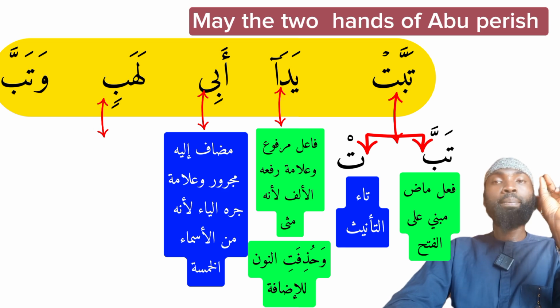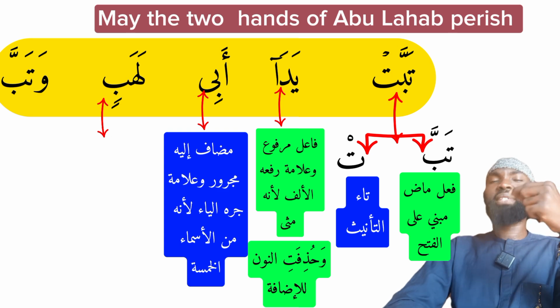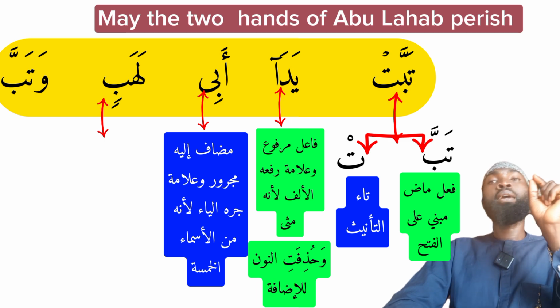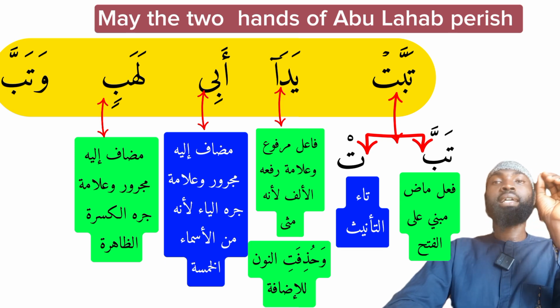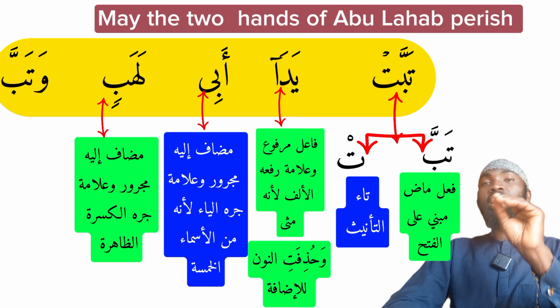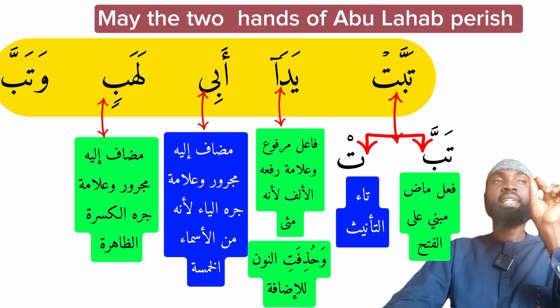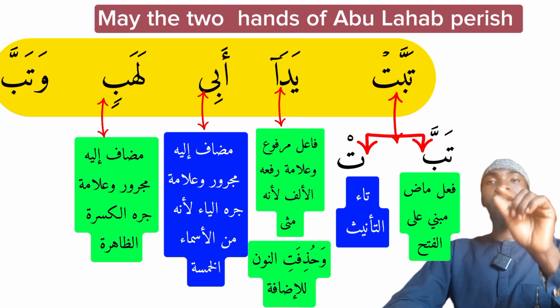So Abu Lahab, may the 2 hands of Abu Lahab perish. So Abu Lahabin here is also coming as the mudafun ilay, the possessor. So Lahab, that's like Lahab's father. So Lahabin, grammatically we say mudafun ilayhi majrur wa alamatu jarrihi al kasratu dhahira. That it is coming as the possessor, and the sign of its genitiveness is that it is carrying a plain kasra. So tabbat yada Abi Lahabin, may the 2 hands of Abu Lahab perish.